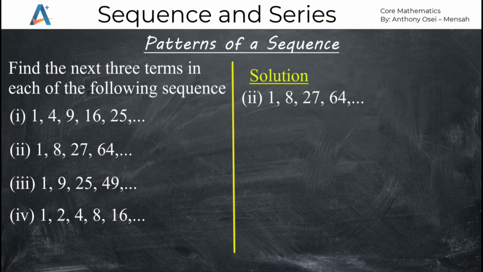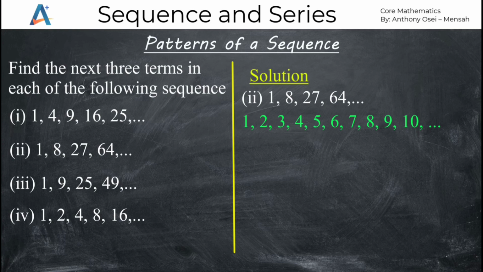We have 1, 8, 27, 64. We check well. Let's put down all the counting numbers and see whether we can get a relation between them. The counting numbers starting from 1: 1, 2, 3, 4, 5, 6, 7, 8, 9, 10, and so on. Now, we want the next 3 terms after 64. Even though in the first question we saw the square, let me square. 1 squared is 1. But 2 squared is not 8. So that means it will not be the square of the counting numbers as we saw in the previous video.